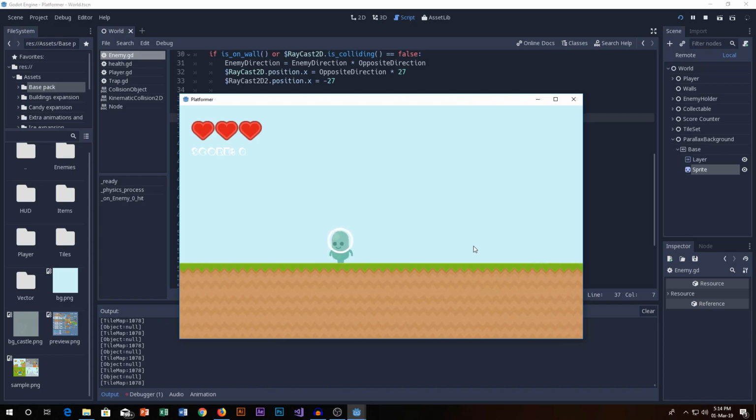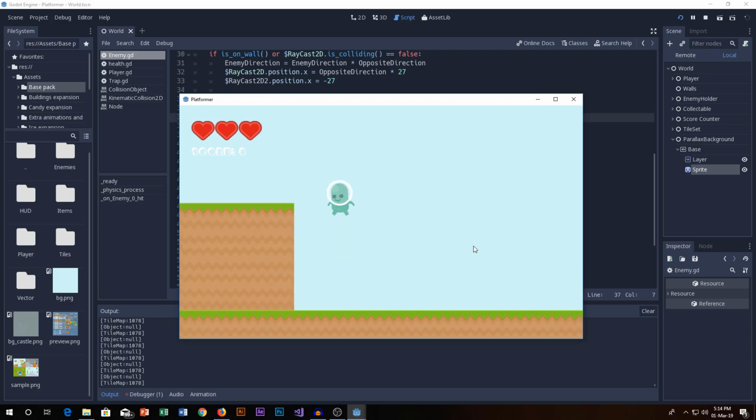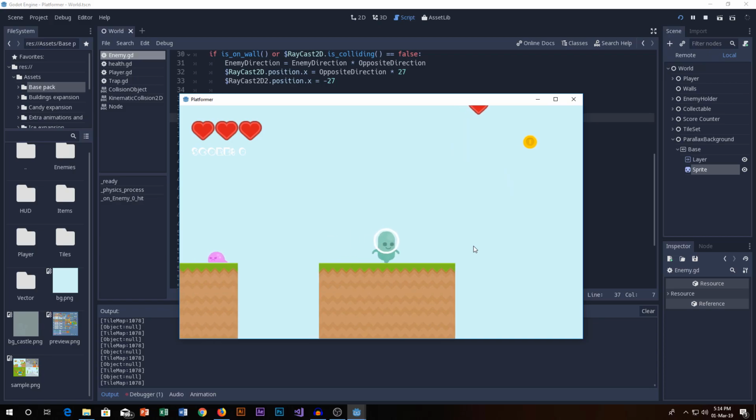Now this is what I want to show for this tutorial, and in the next tutorial you'll learn how to organize the project.